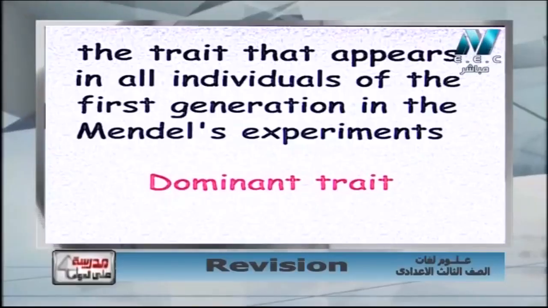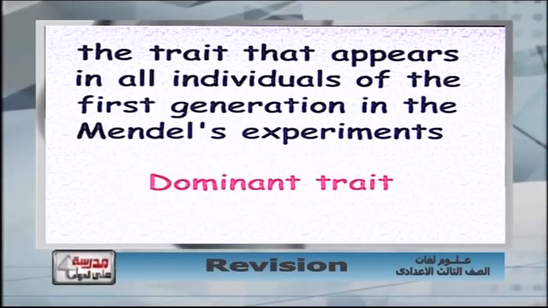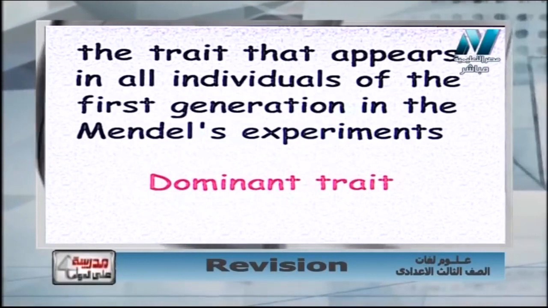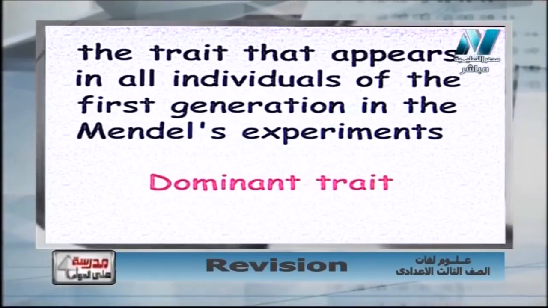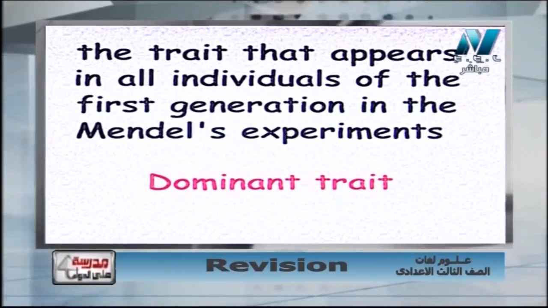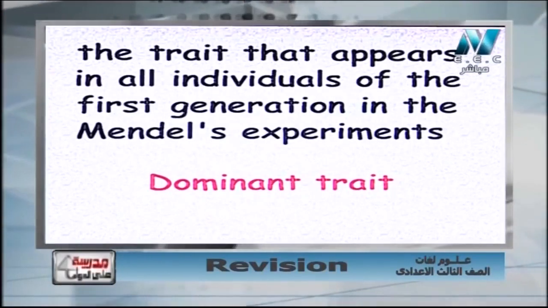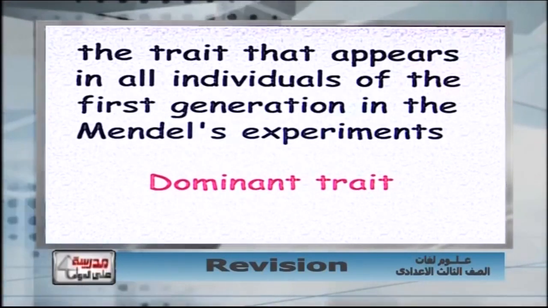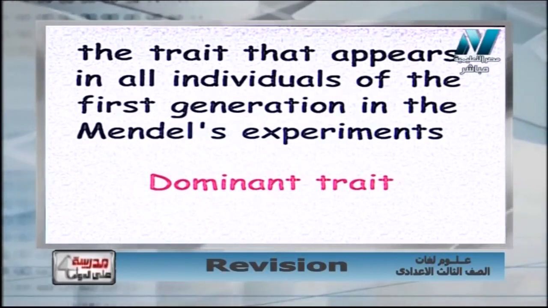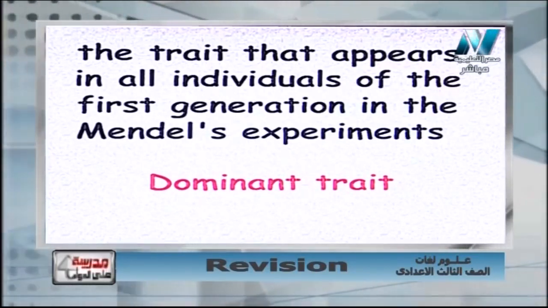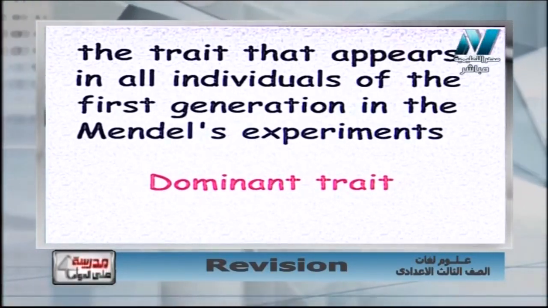اوكي. So again, the trait that appears in all individuals of the first generation, it will be the dominant trait. طب مين هي الصفة اللي تظهر في الجيل الثاني بس بنسبة 1 ل 3؟ هي أكيد هتكون recessive trait. Again, the trait that appears in all individuals of the first generation in Mendel's experiment, it will be the dominant trait.